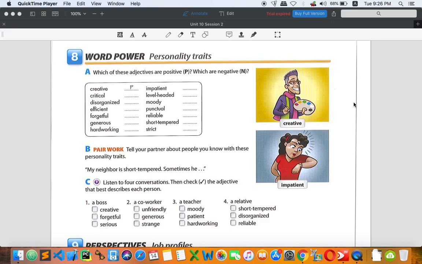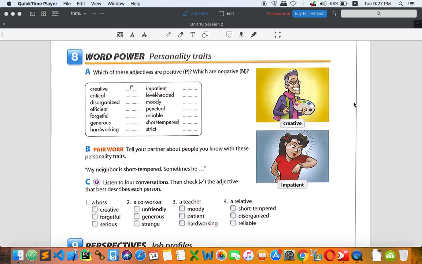The next word is punctual. Punctual means being on time. I think it is positive because punctuality is very important for meeting. So you should be punctual for any kind of meeting.